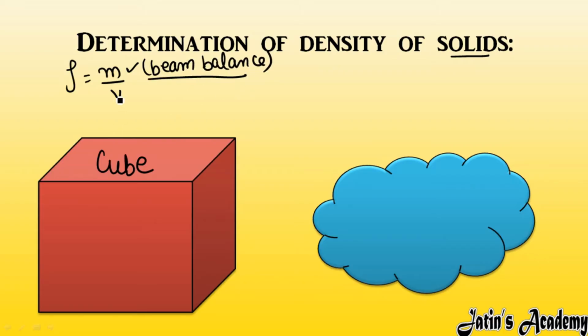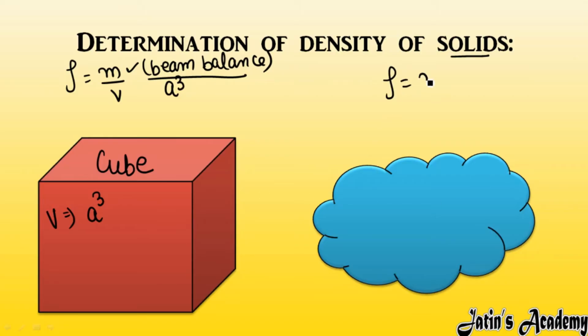Fine. Afterwards, the problem is the volume. So how will I find the volume of this cube? I will just use the formula. The volume of a cube is a cube, or side cube. I will use the formula of volume of a plane figure. Then I will just put in the values in density equals mass over volume, and I will find the density.